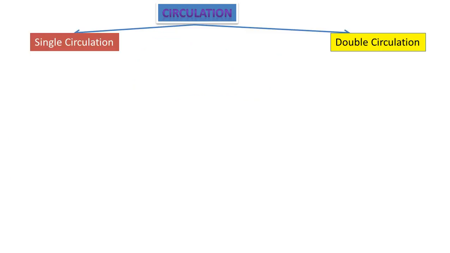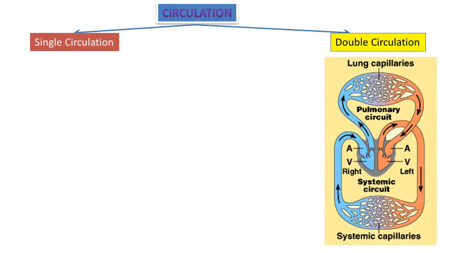Circulation has two types: single circulation and double circulation. This is the picture of double circulation. Systemic capillaries and lung capillaries: the lungs are adding oxygen. See, deoxygenated blood from the heart is passed to the lungs, and from the lungs it is passed to all parts of the body.